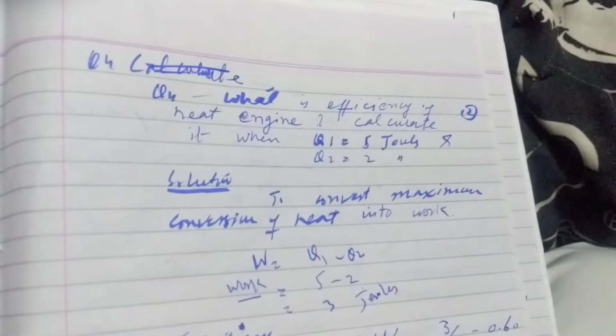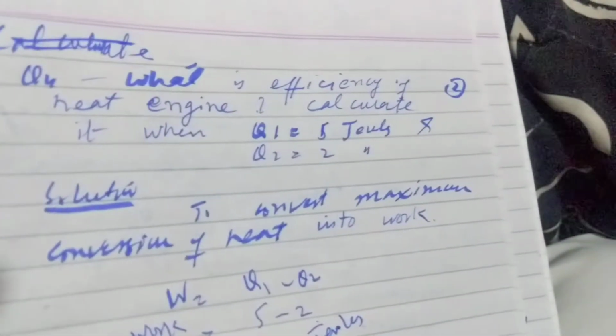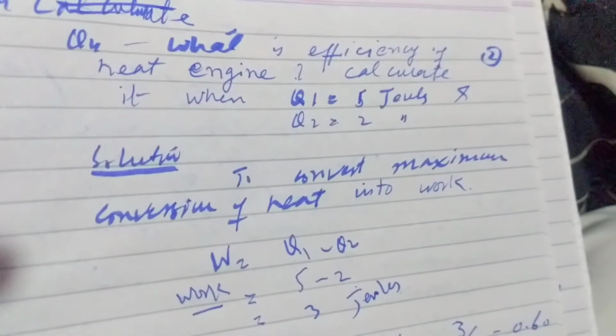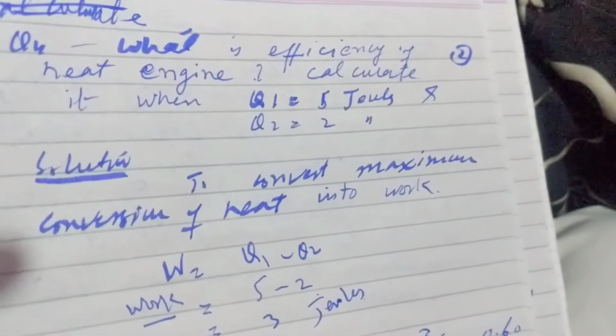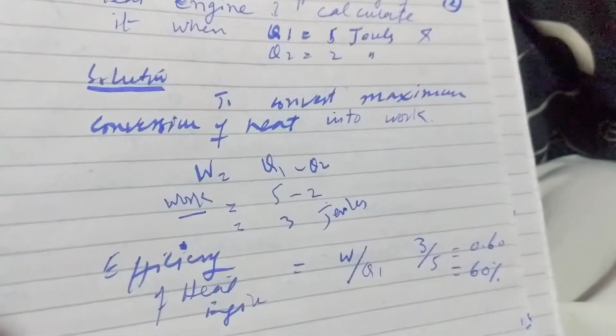Next is question fourth, having 2 marks. What is the efficiency of heat engine? Calculate it when Q1 is equal to 5 joules, whereas Q2 is equal to 2 joules.